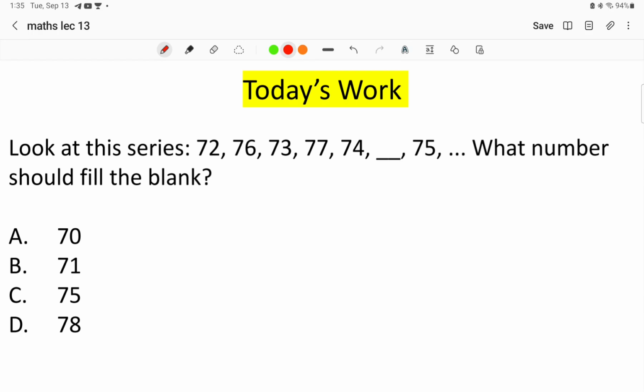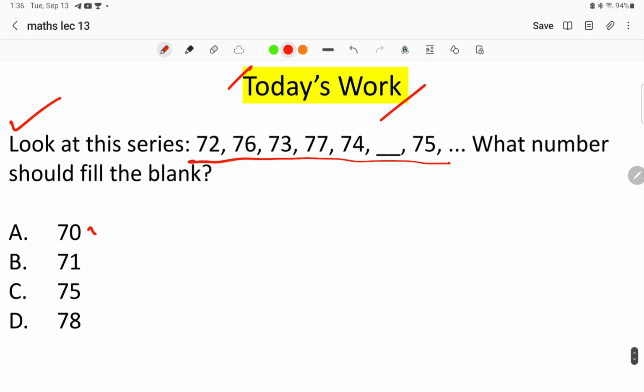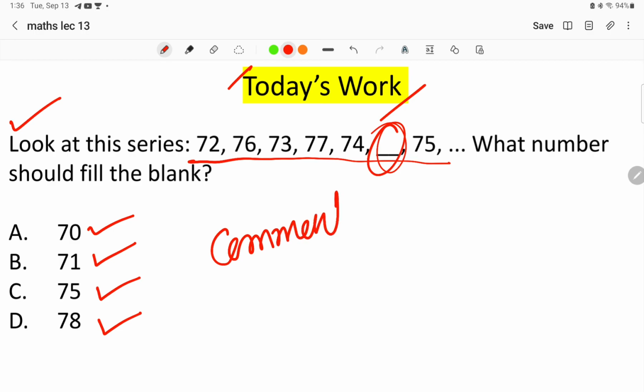Okay, so in today's work, you have to solve this series pattern question. This is the series that I have provided you: 72, 76, 73, 74, 75, blank, 75. What number should be in the blank? The options given here are A 70, B 71, C 75 and D 78. So you have to find and comment me the answer.